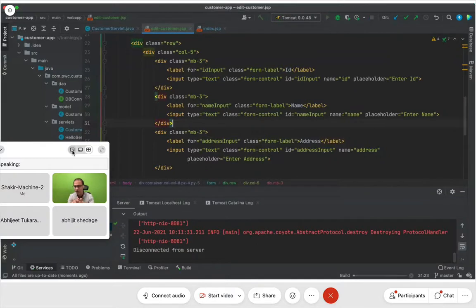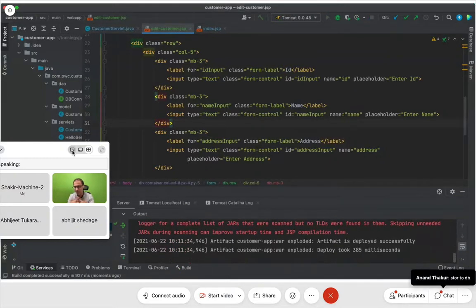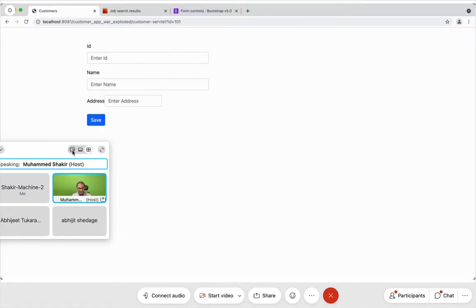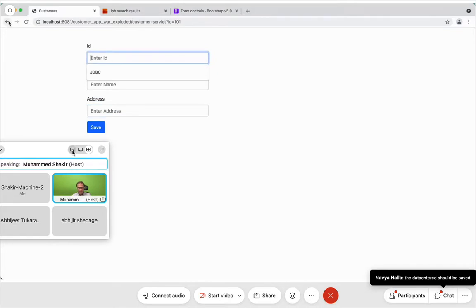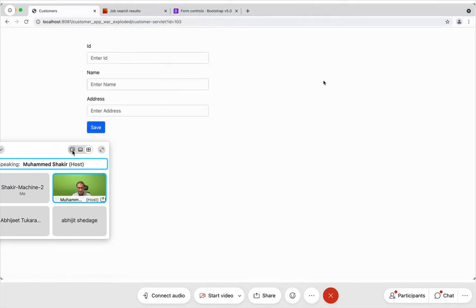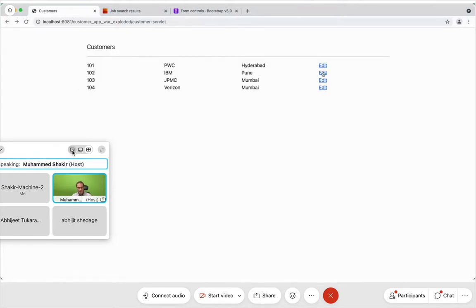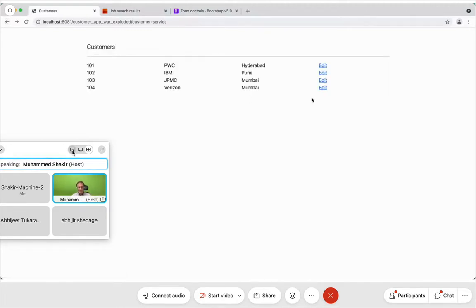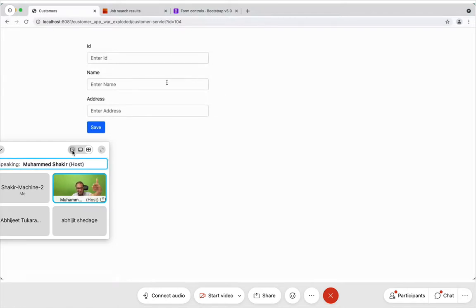Yeah, it has to be stored in the DB. You're right, Ashish. Good, very nice. It is supposed to be stored in the DB. What is supposed to be? I'm in the edit mode, my dear friends. Don't you think, first of all, when I click here on Mumbai, this 103, it must populate the customer data of 103. If I click on 102, it must populate the data of customer 102. It must give me the ID, name and address of 102. And then when I make changes to it and I click on save, it must update it to the database.